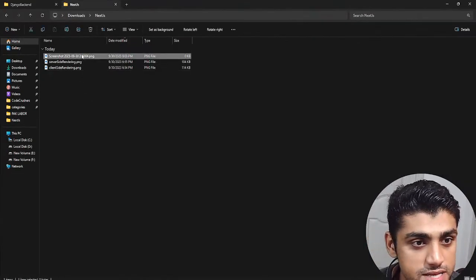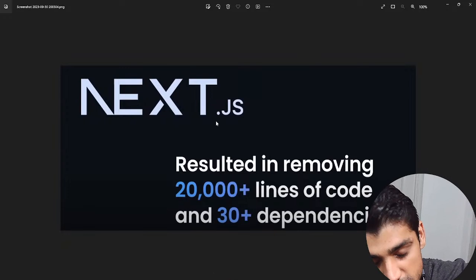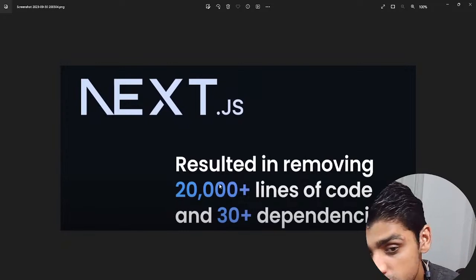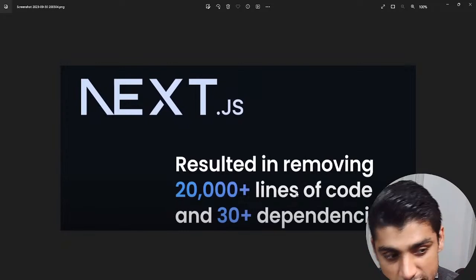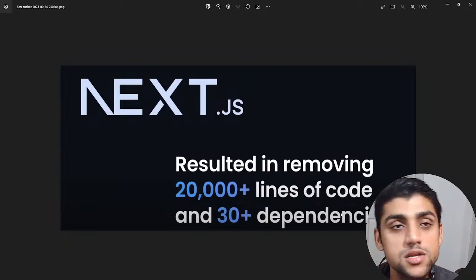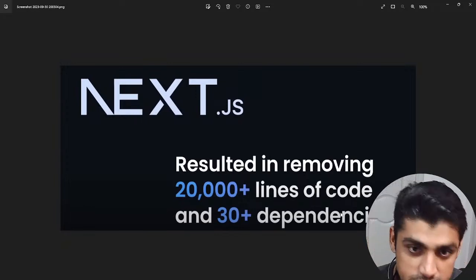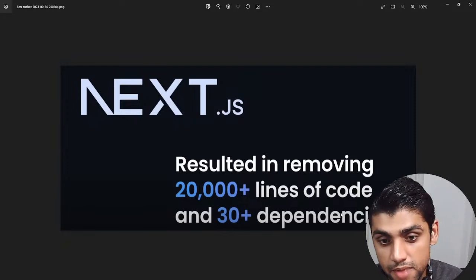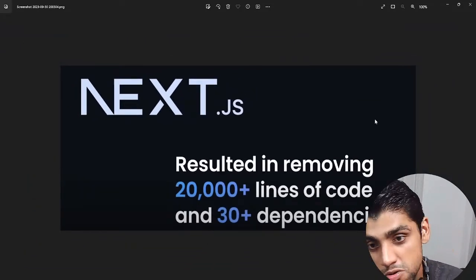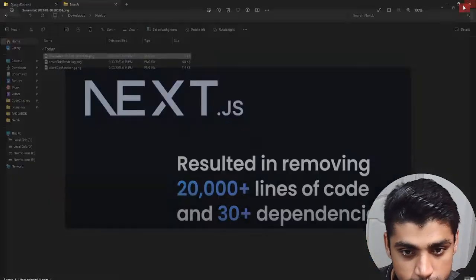One thing I wanted to show you is that they shifted a complete React application to Next.js. And the same application resulted in removing 20,000 lines of code. So, fewer lines of code, and you could remove 30 plus dependencies. Now, MERN stack is awesome. It's so cool. I don't discourage people from using it, but Next.js just allows you to be faster and better by reducing these dependencies, these libraries that you need to install in your MERN application. So fewer libraries and less code means faster applications. So that's Next.js for you.